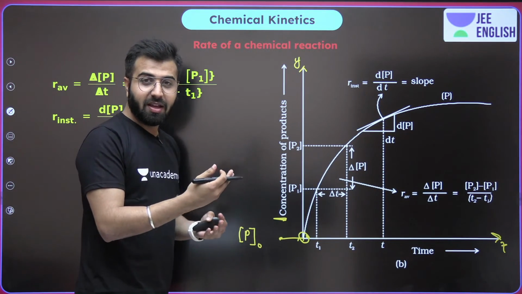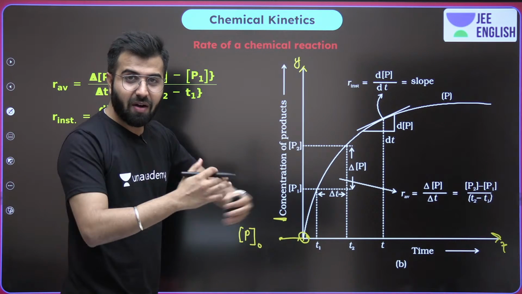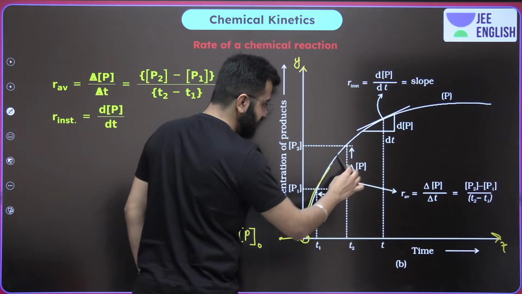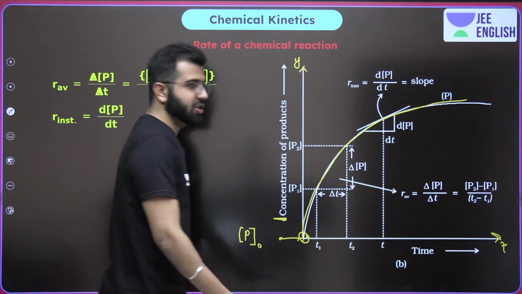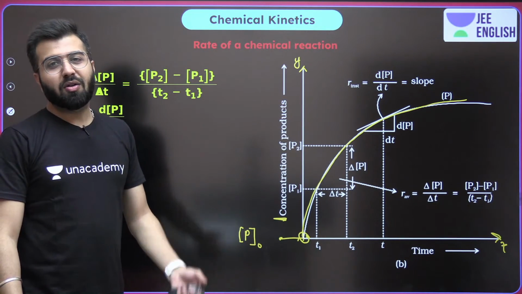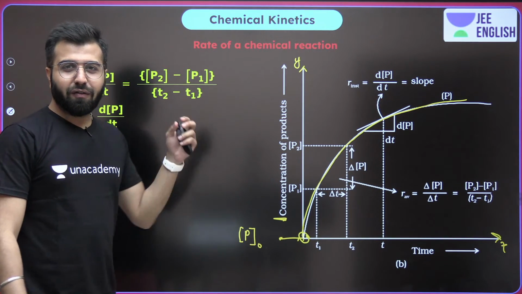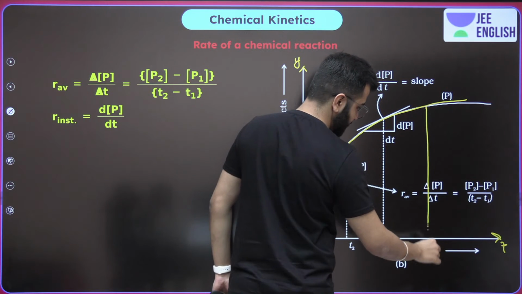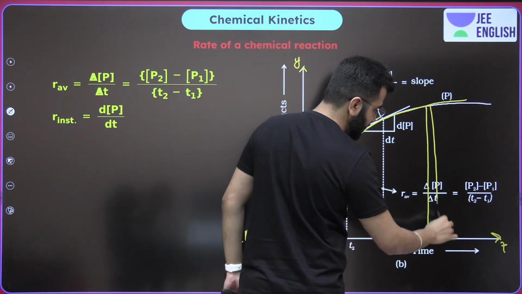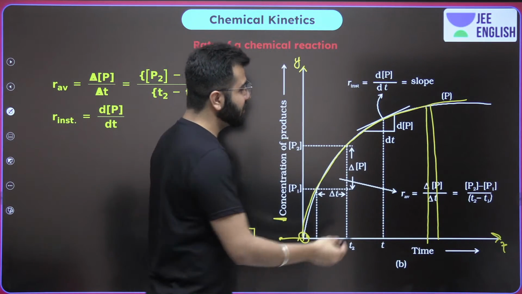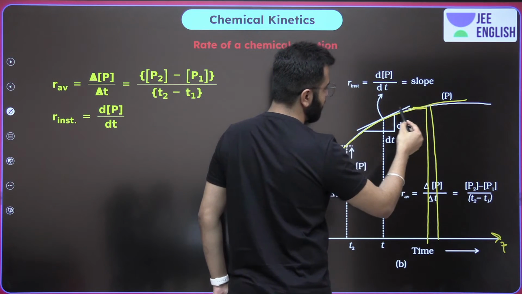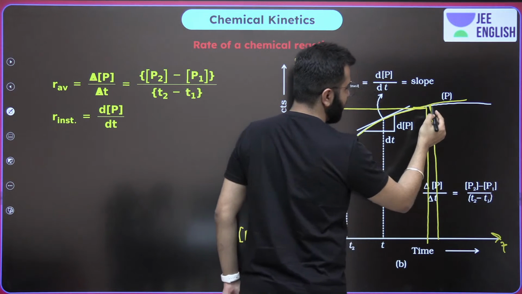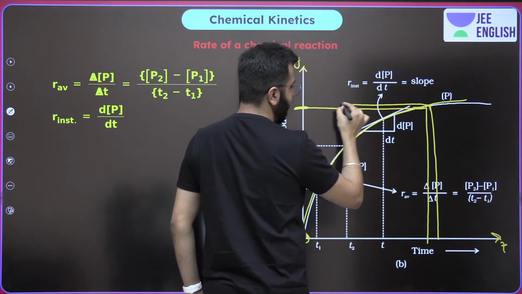With time, the product forms. After some time, product forms. This is how, let's say, the concentration is changing. Whenever we talk about the instantaneous rate of the reaction, you will always take a very small change in time, and you will see this is the concentration of product, and this is the final one.